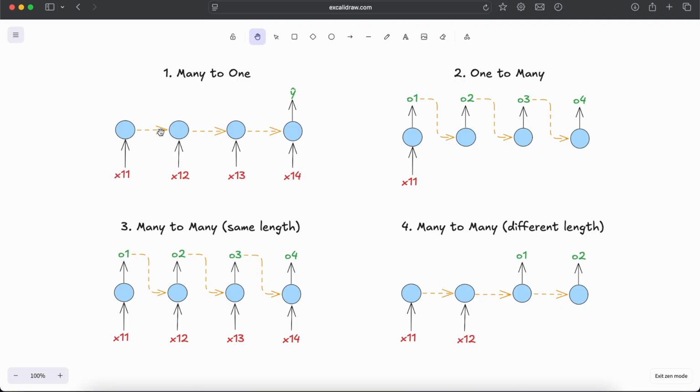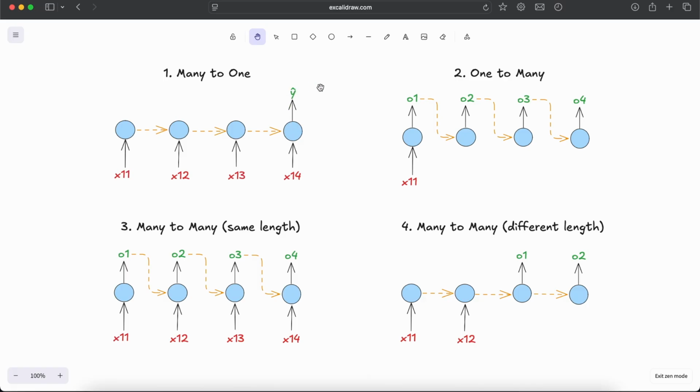We pass the output back into the model along with X12. Now we get another output. We combine that output with X13 and pass it into the neural network. And we keep going till we process the last input, and we use the output from the last input, which is the Y